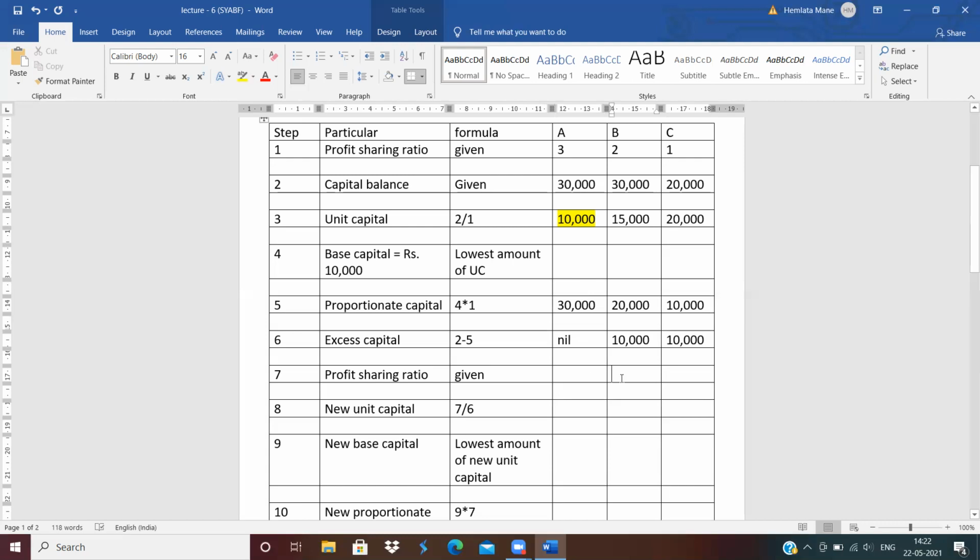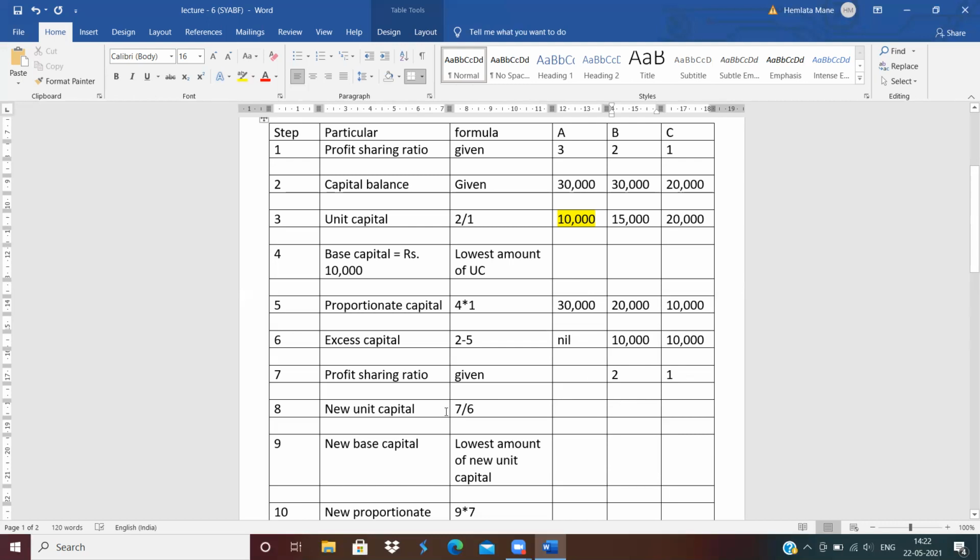Now write down the profit sharing ratio of the remaining 2 partners. What is the profit sharing ratio of the remaining 2 partners? Profit sharing ratio of B is 2, and profit sharing ratio of C is 1. Clear? Now calculate the new capital.